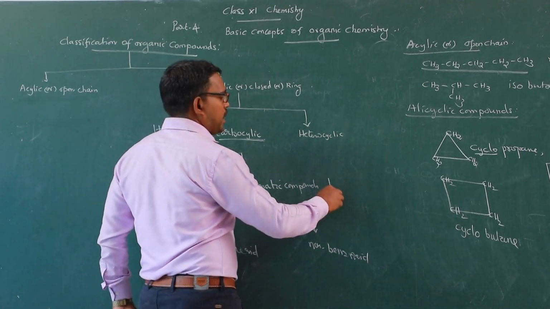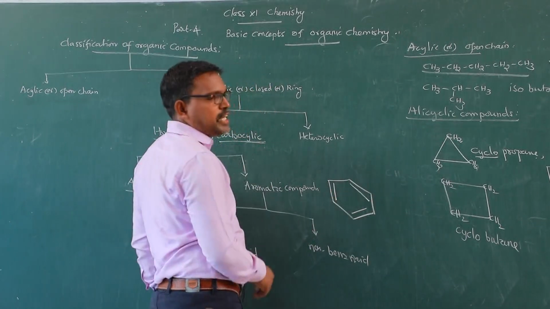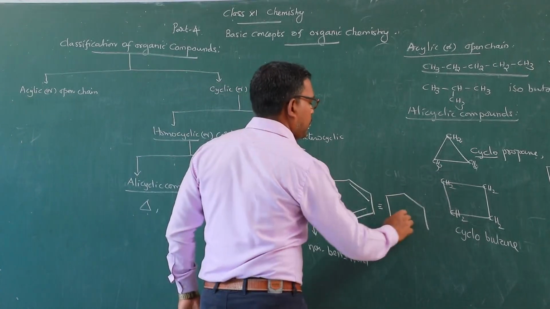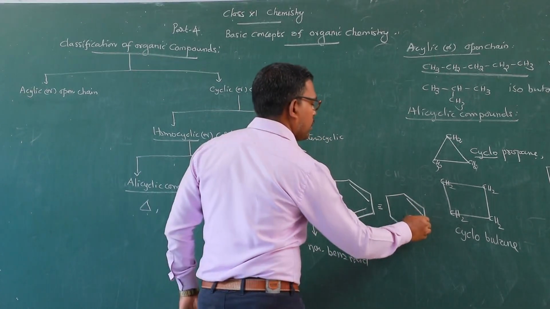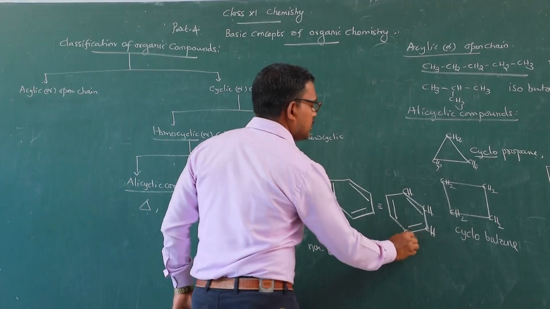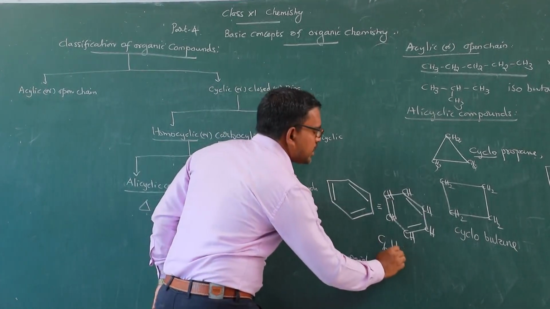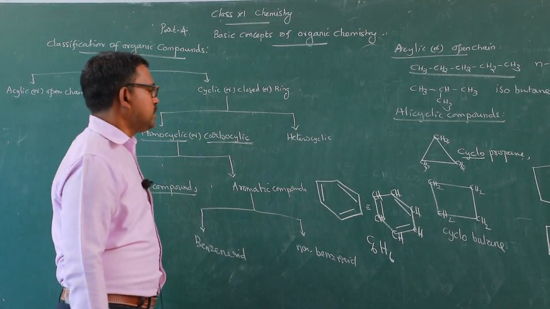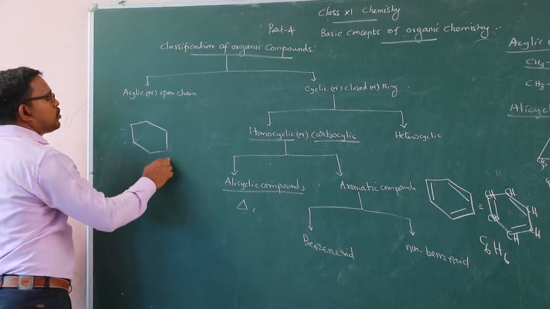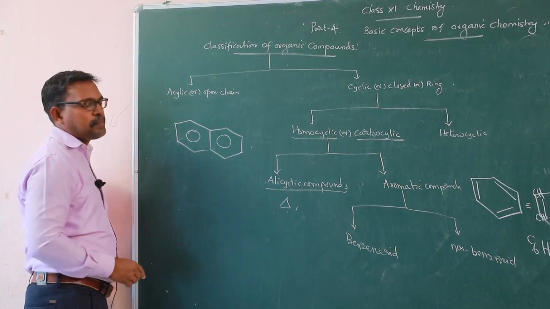The example for aromatic compounds: this is benzene. It is written like this: CH, CH, CH, CH. Formula for benzene: C6H6. And naphthalene: 2 benzene rings are fused together. It is simply written like this. This is naphthalene.